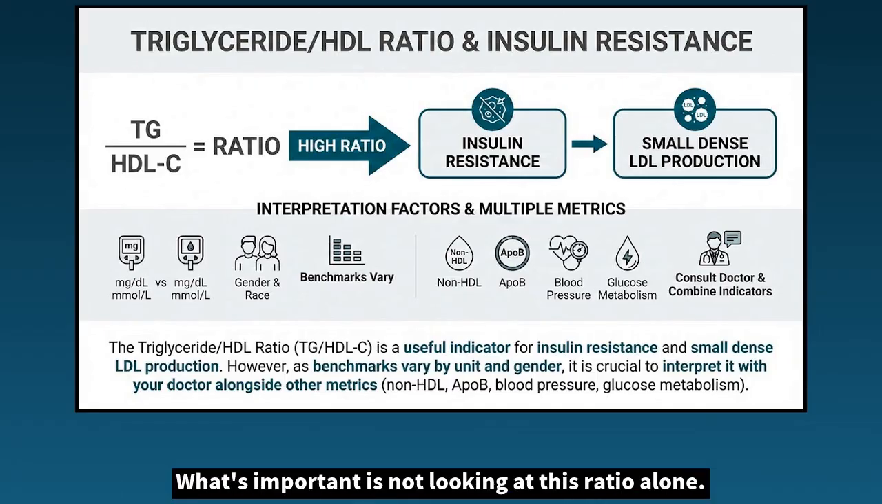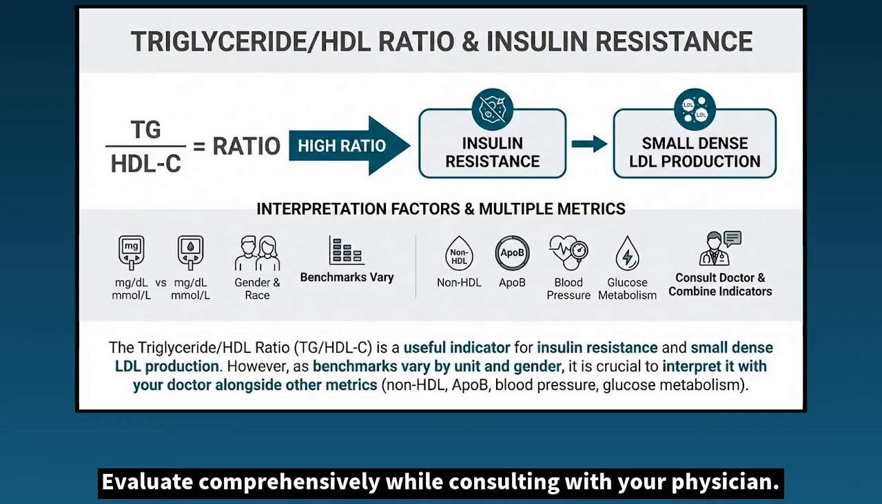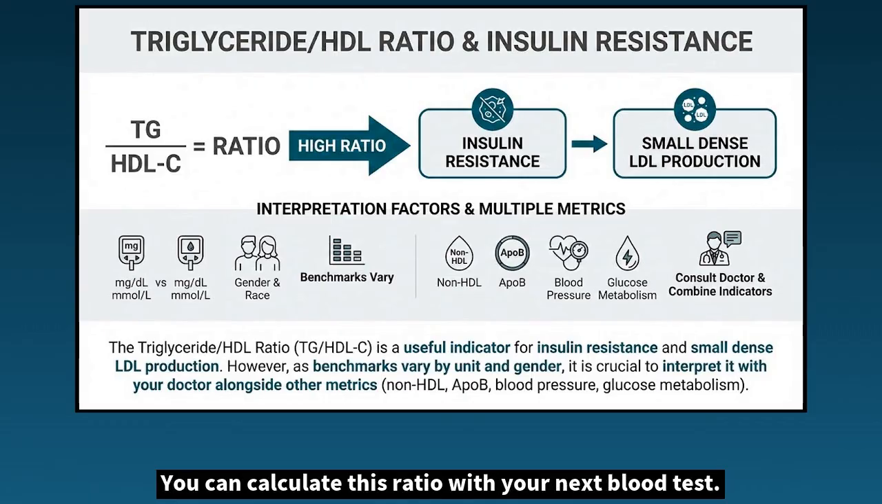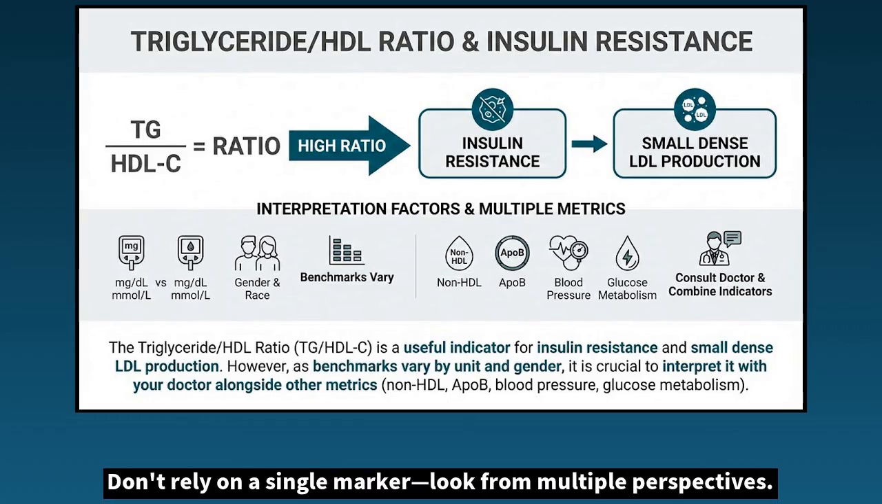What's important is not looking at this ratio alone. Combine non-HDL, ApoB, blood pressure, glucose metabolism, everything together. Evaluate comprehensively while consulting with your physician. You can calculate this ratio with your next blood test. But remember, it's just part of the whole picture. Don't rely on a single marker. Look from multiple perspectives.